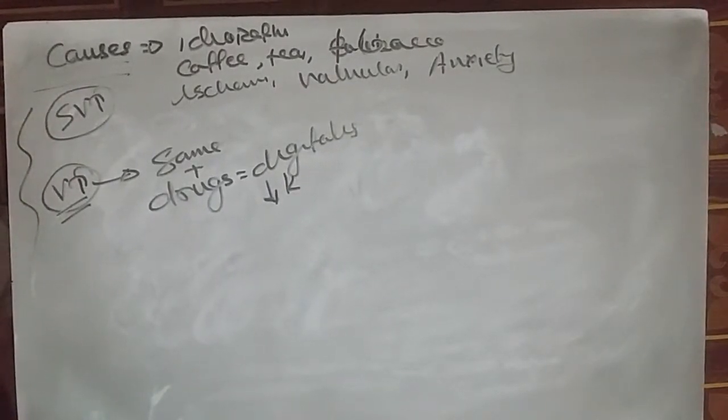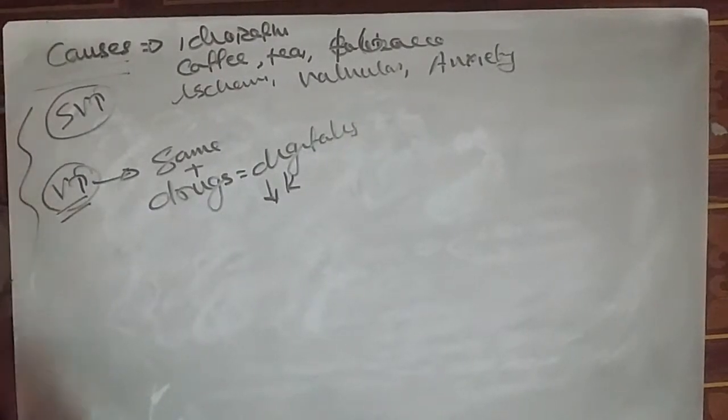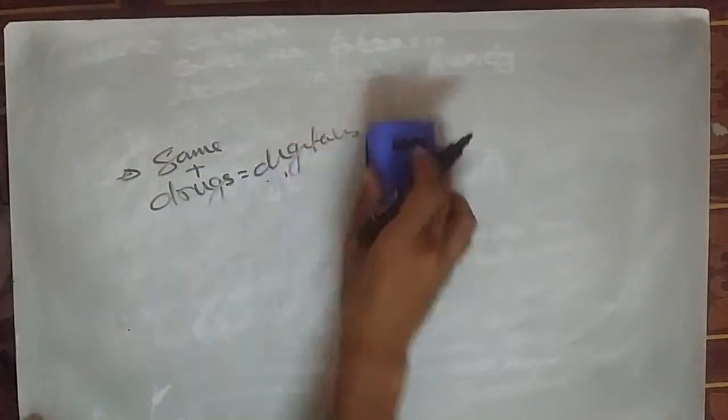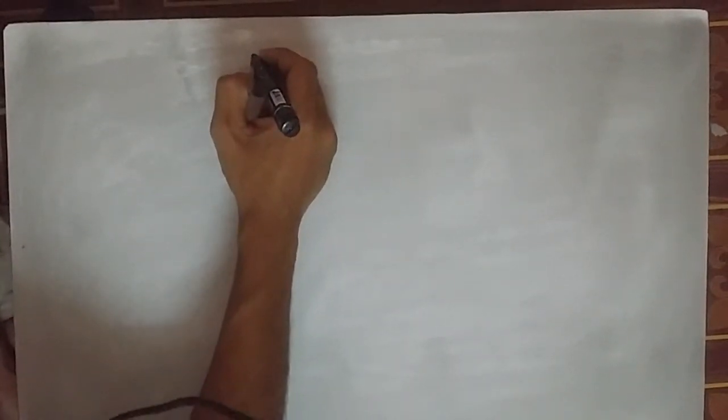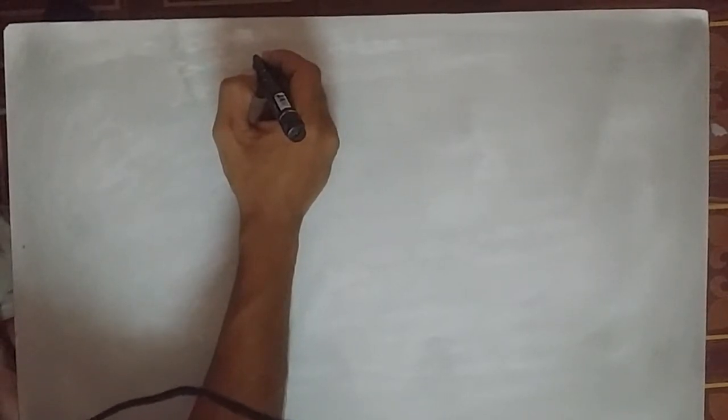And we saw the treatment modality and other findings of atrial fibrillation. We knew that in atrial fibrillation there are multiple foci for impulse generation. As a result, the heart rate increases, but the atria do not undergo contraction. As a result, the A wave in the JVP is absent, and even the fourth heart sound is absent. P wave is also absent in atrial fibrillation.